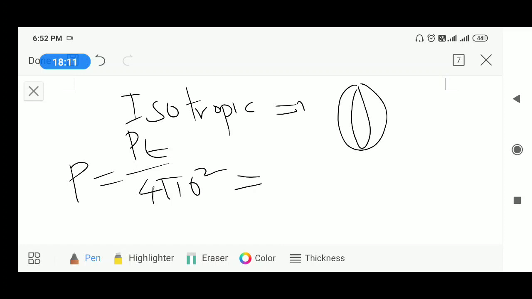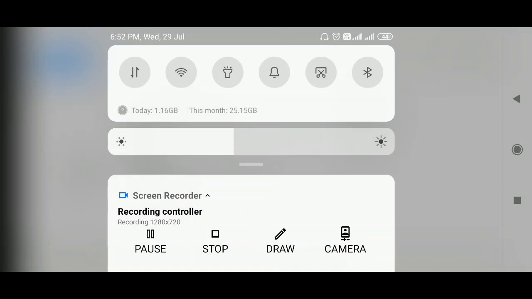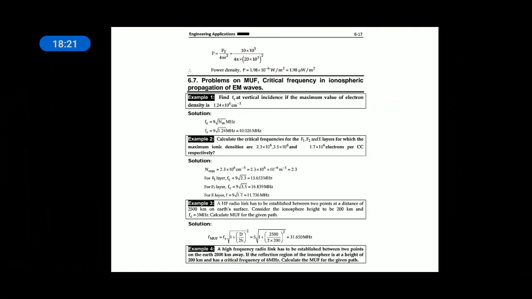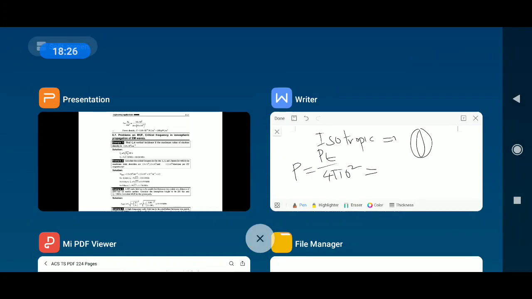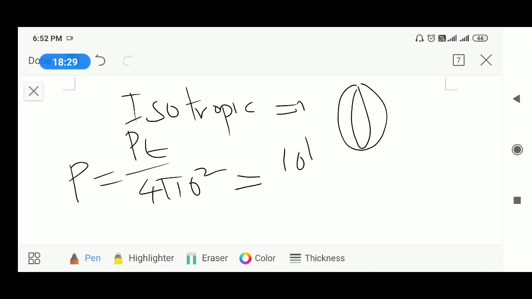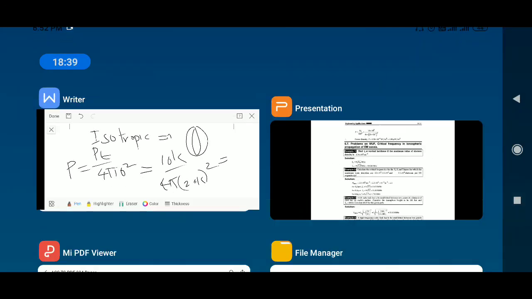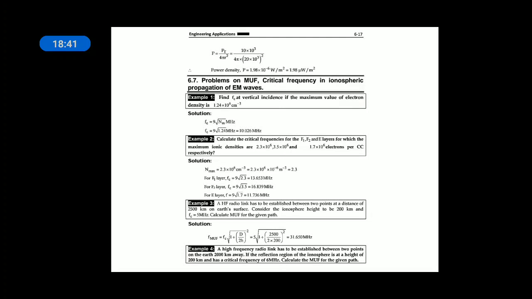In this example they gave power transmitted as 10 kilowatt and distance from the source as 20 kilometer. It is 10 kilowatt by 4 pi r square, with r being 20 kilometer, and the answer will be 1.98 microwatt per meter square.